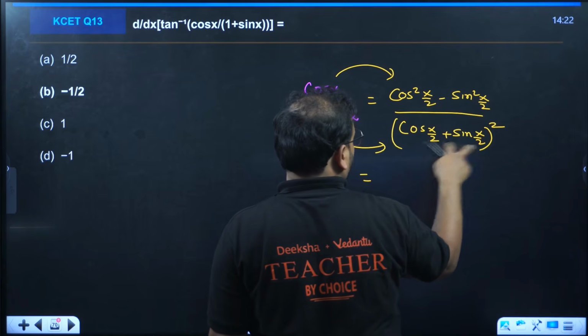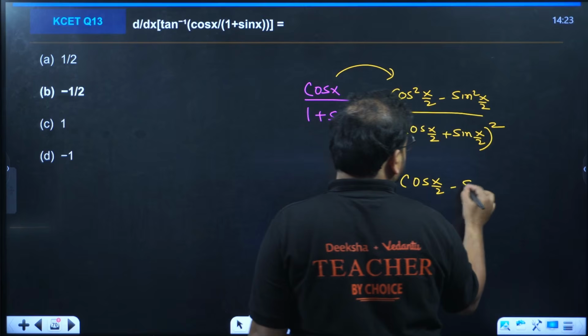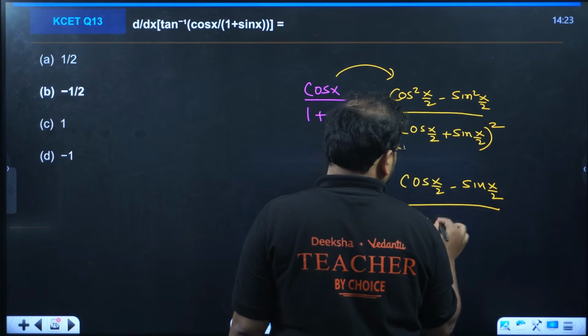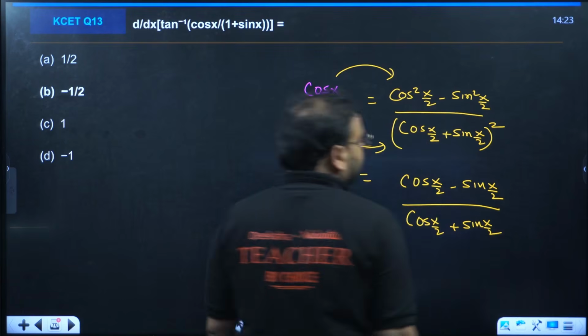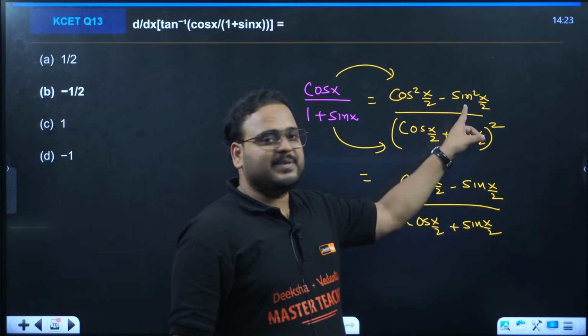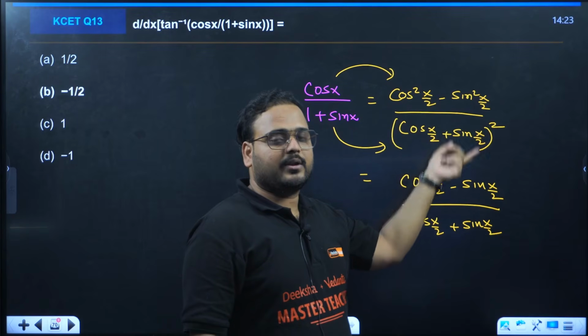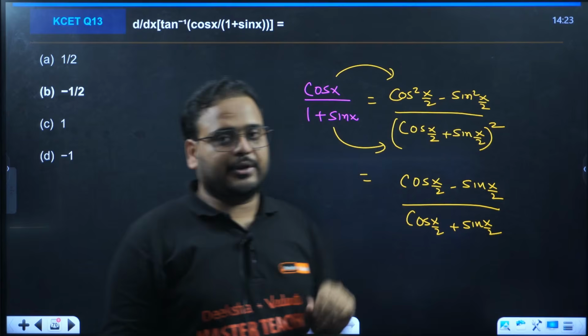This is having 2 cos plus sin. So we'll have cos x by 2 minus sin x by 2 left. Here also same thing with plus sign. How come? This is a square minus b square, so cos minus sin into cos plus sin. This is cos plus sin the whole square. So cos plus sin I can cancel from both the numerator and denominator.